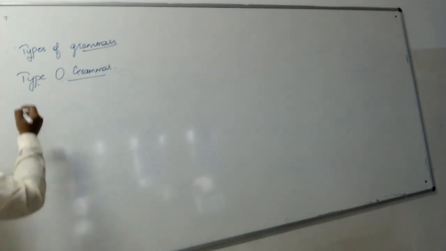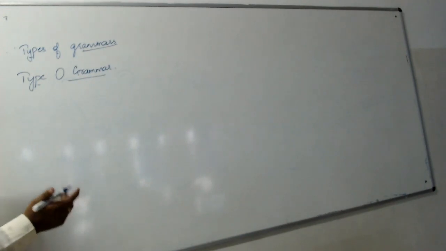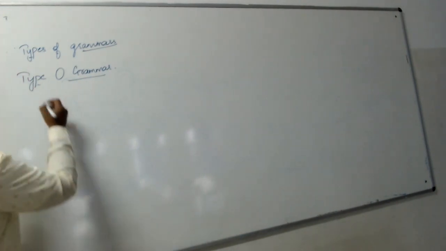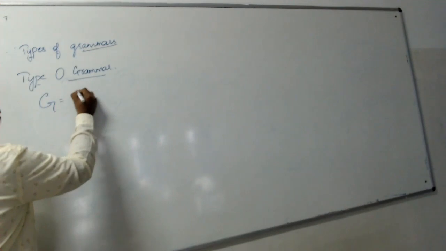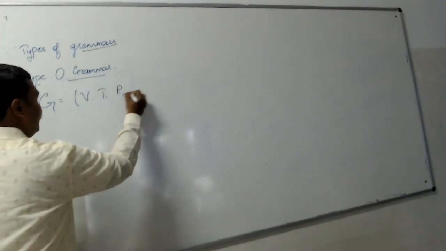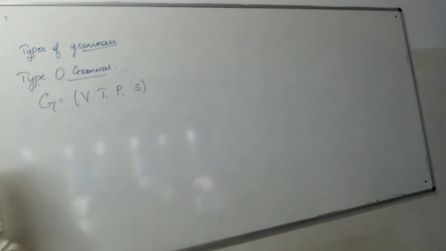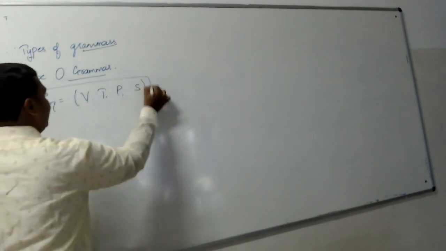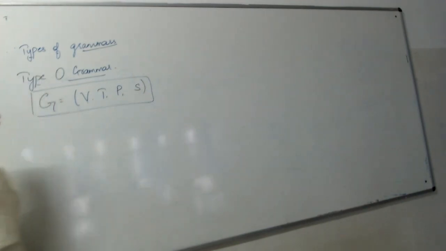So as we all know, a grammar is a quadruple, right? Any grammar, type 0, type 1, type 2, type 3, any type of grammar you take, has a common definition: it's a quadruple. A grammar is V, T, P, S. V stands for set of non-terminals, T stands for set of terminals, P stands for set of productions, and S stands for start symbol. So this grammar is general for all categories of types.